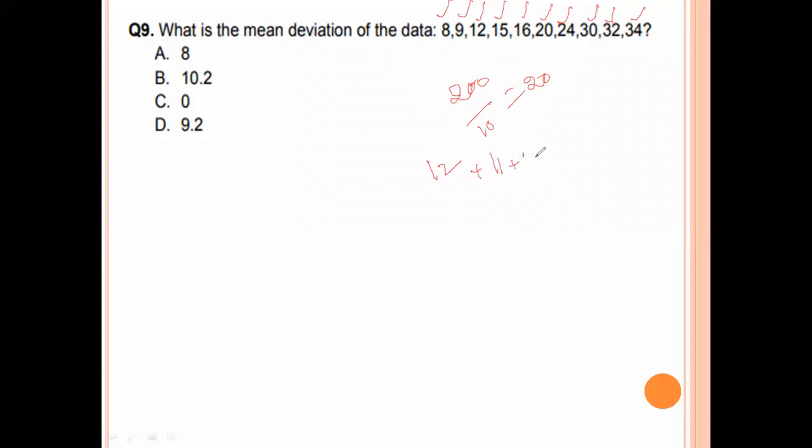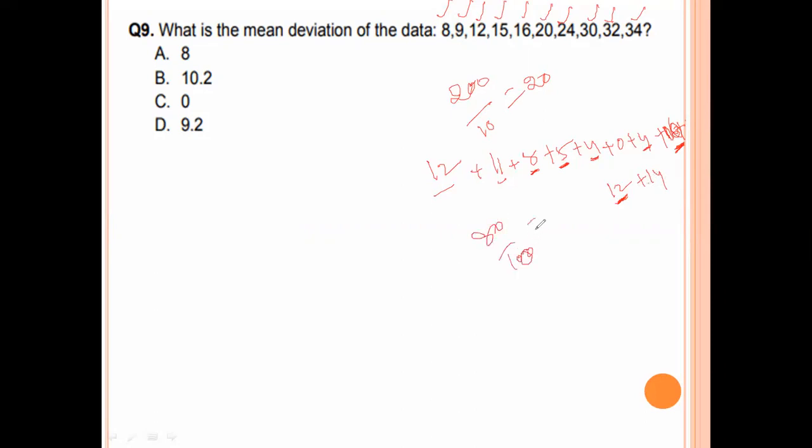plus 8 plus 5 plus 4 subtract from 20. 0 plus 4 plus 6 plus 10. 4, 10 plus 12 plus 14. 23 plus 8, 31 plus 5, 36, 40, 54, 66, 70, 80. 80 by 10.